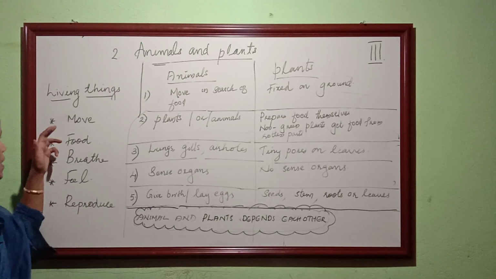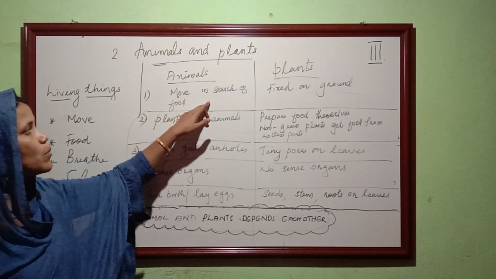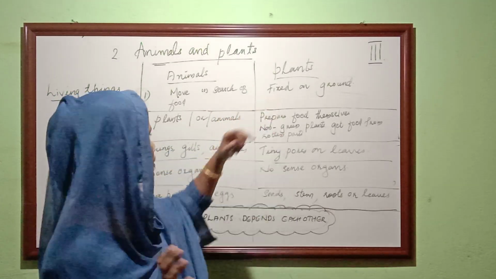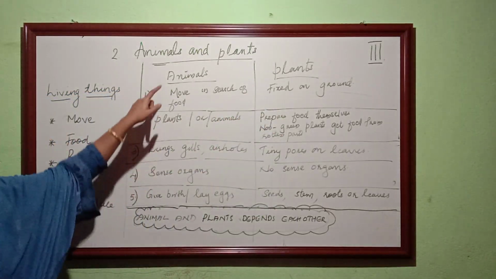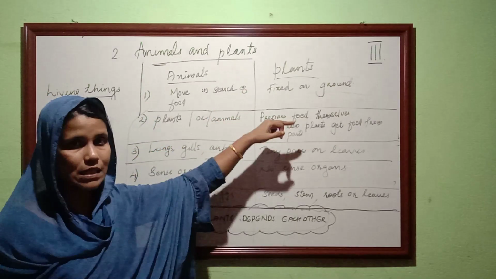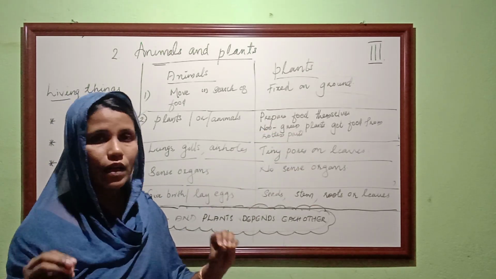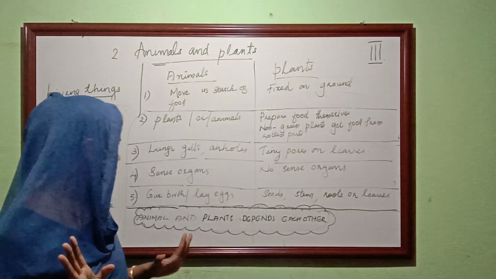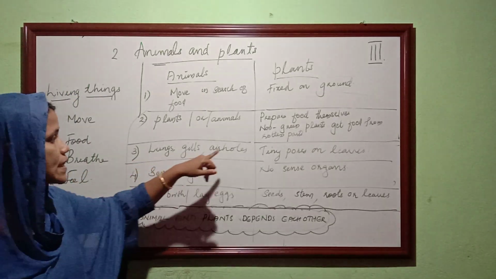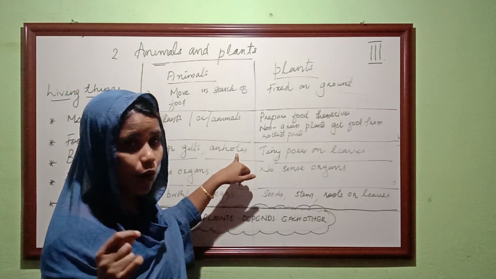So we discussed five points, starting with movement. Animals move in search of food, and plants do not move, they are fixed on the ground. And what about food? Animals eat plants or other animals, but plants prepare food in their leaves, and non-green plants get food only from rotten parts. And breathing: animals use lungs, gills or air holes to breathe.